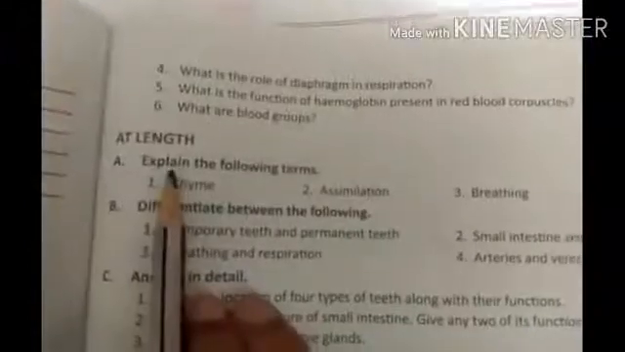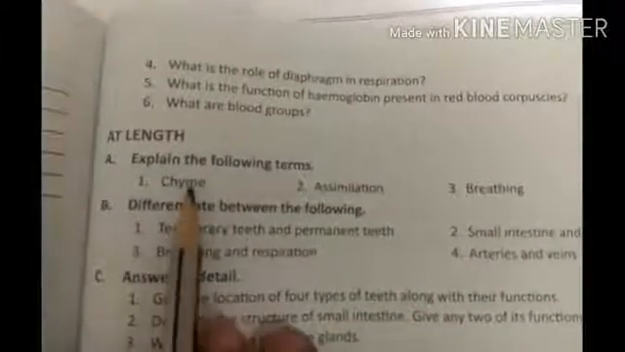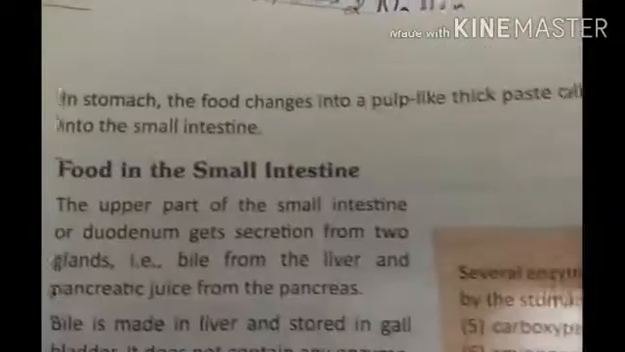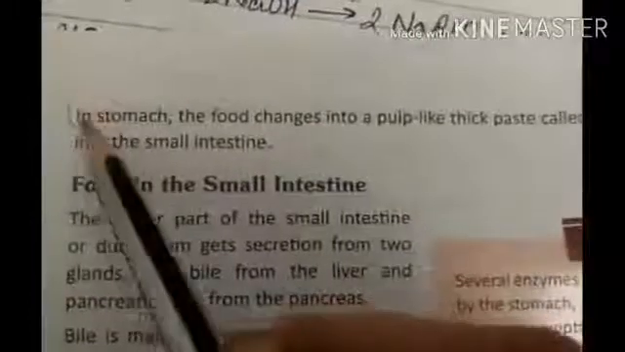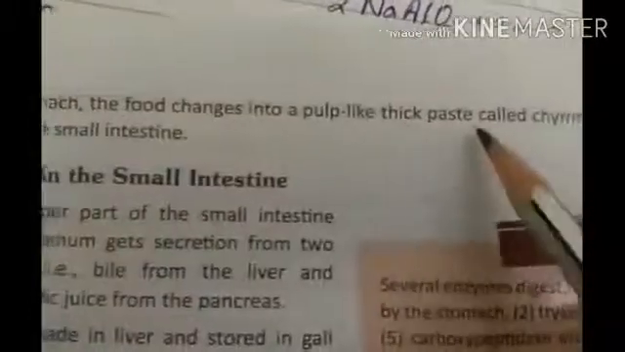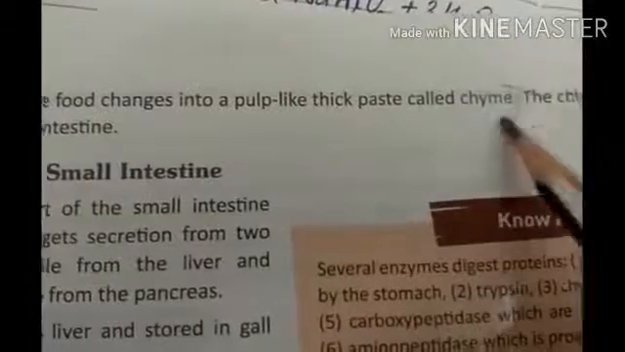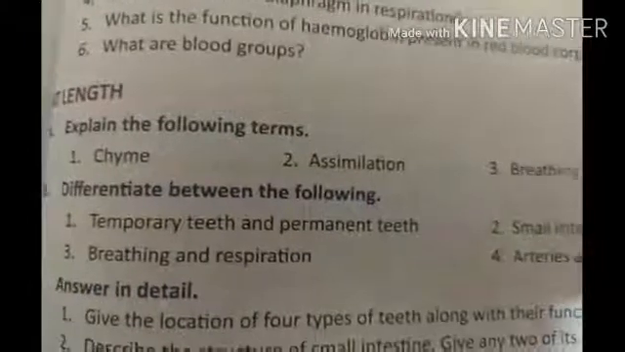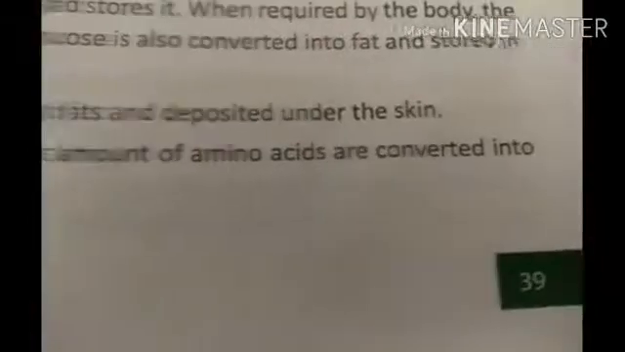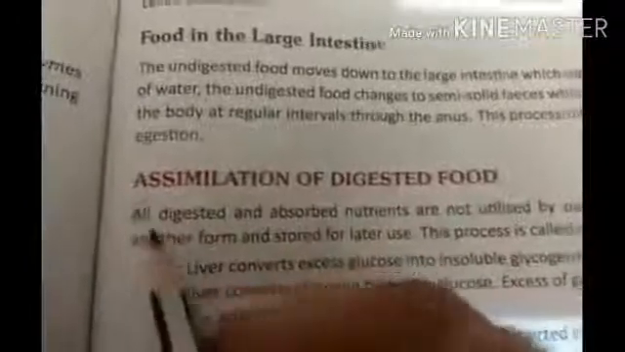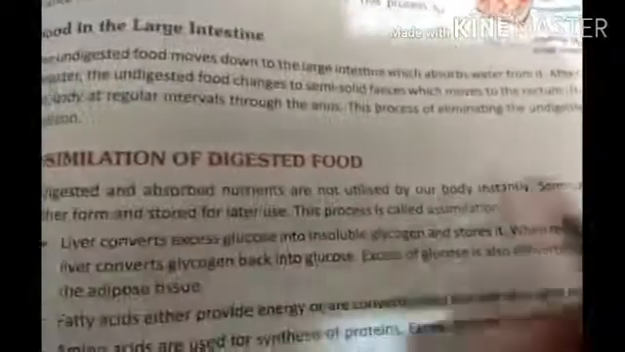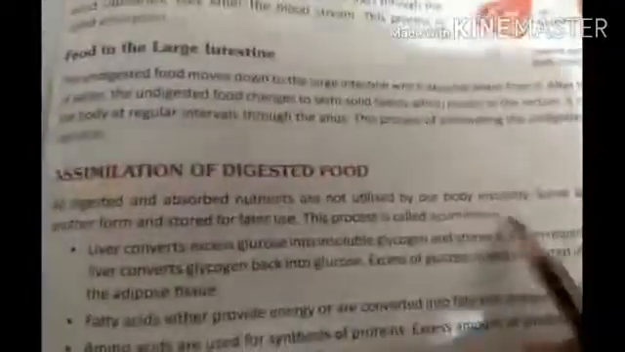Now next part, explain the following terms. Chyme. So on page number 38 you can note down the topmost line. In a stomach the food changes into a pulp like thick paste called chyme, up to here. Then next, assimilation. So on page number 39 here you can see, or you can note down from here till here. Okay, all these two lines you need to write in your answer.